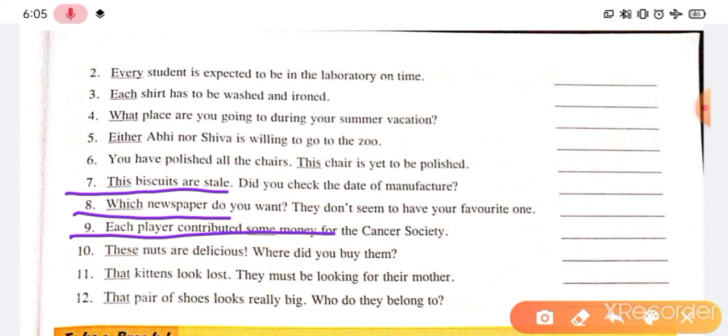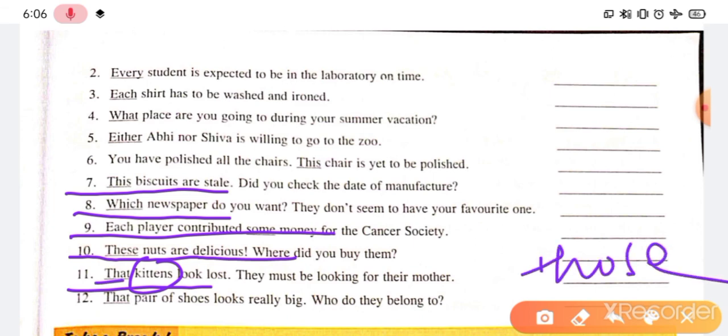Number 10. "These nuts are delicious. And where did you buy them?" These nuts are delicious. 10 is also correct. Yes, these nuts, plural, right? 11. "That kittens." Wrong it is. That kittens, kittens plural. So here we have to write those.